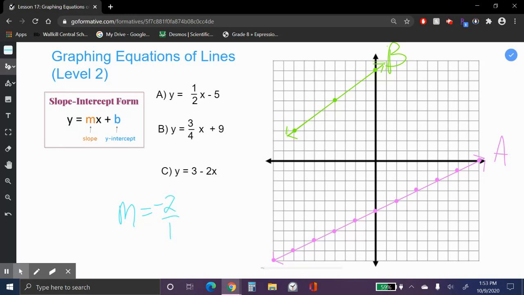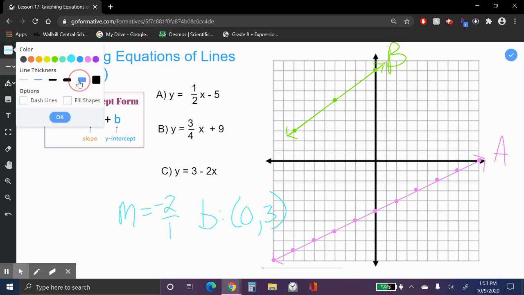And my b value, again, it's coordinates. It's (0, 3), not just 3, because we write points as coordinates. So my y-intercept's at 3. Let me make this a little thicker again. So (0, 3), that's my y-intercept. And then I go down 2 to the right 1. Down 2 to the right 1.